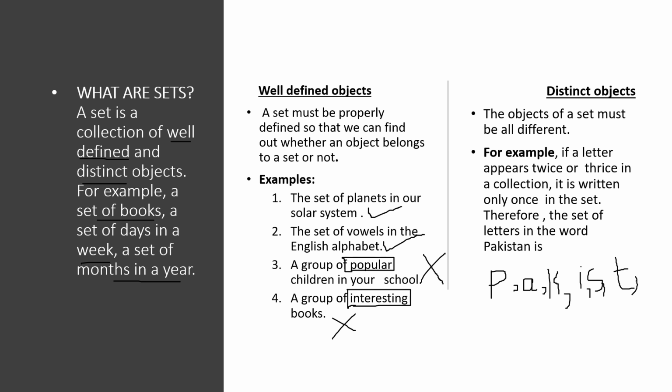So I will not write A again. Why? Because it is already written here. So we don't repeat a letter. So this is a set of letters in the word Pakistan. And this is the way of writing a set. We will explain it in the next slide. Let's move to the next one. I hope the definition is clear now.